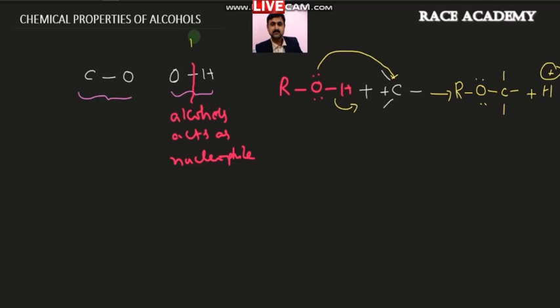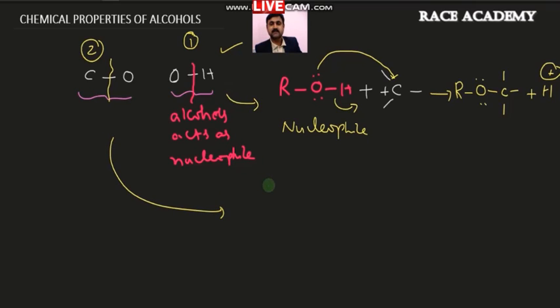So this is one case. What is the other case? The other case we will call breaking of the CO bond. That means when the carbon-oxygen bond separates out, then how does alcohol behave? Alcohol behaves like an electrophile. So in the first case, alcohol behaves like a nucleophile. What is the second case? In the second case, if you take an alcohol,